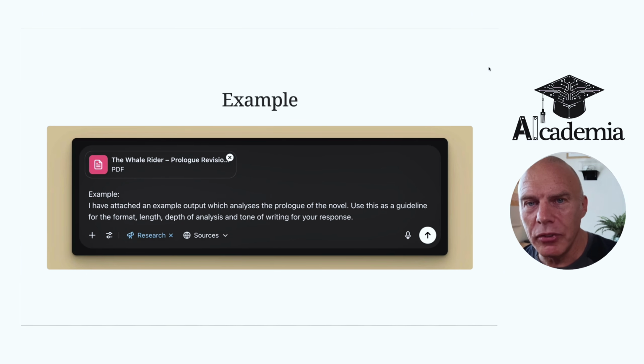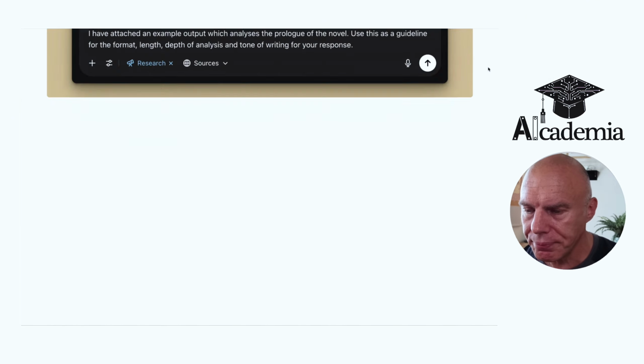And then finally, I'm going to give an example. So I've attached here an example output which analyzes the prologue of the novel. Remember, I'm asking for the epilogue. Use this as a guideline for the format, length, depth of analysis, and tone of writing for your response. So this is where you can give a specific example of something you've done before. So if you're asking for an email, you might attach an example of your writing style. If you're asking for a lesson plan, you might attach an example lesson plan with something that you're comfortable with and happy with, and it will do its best to match that style.